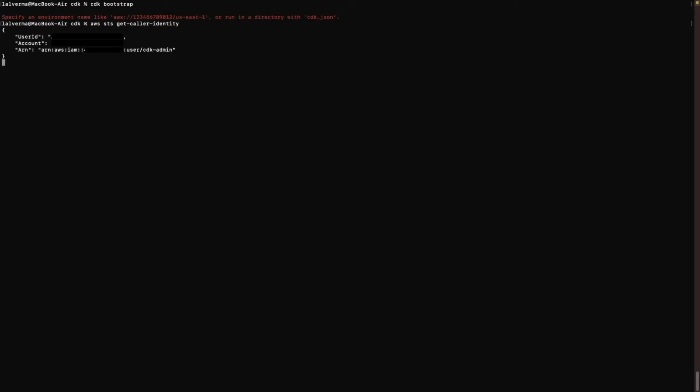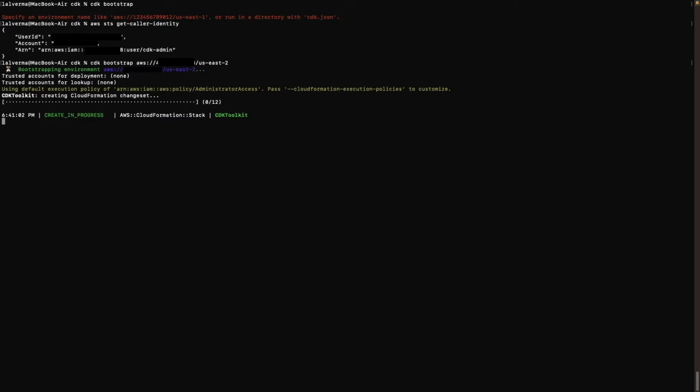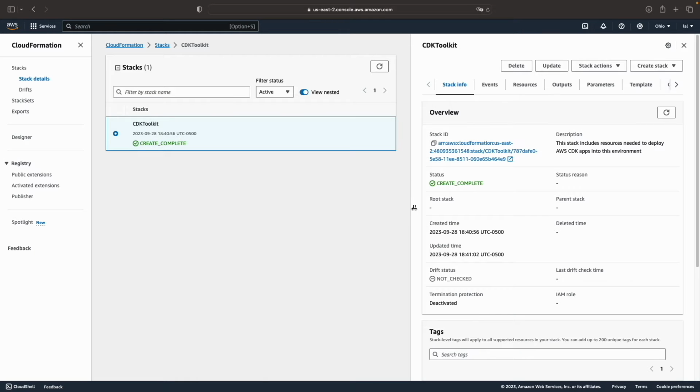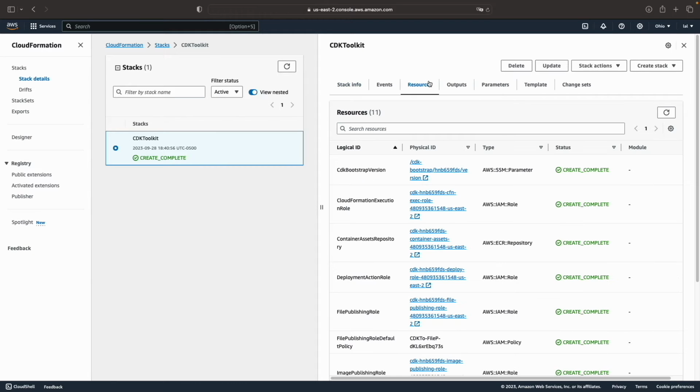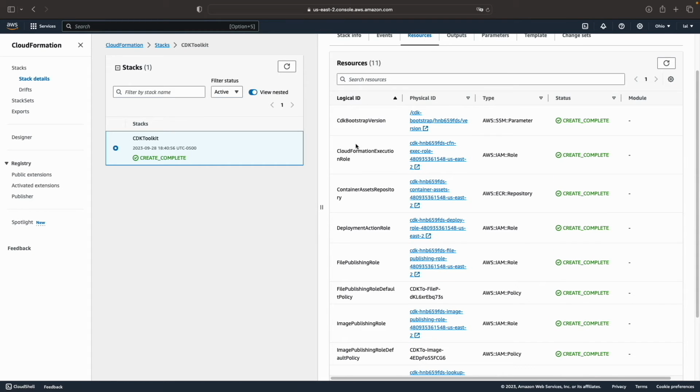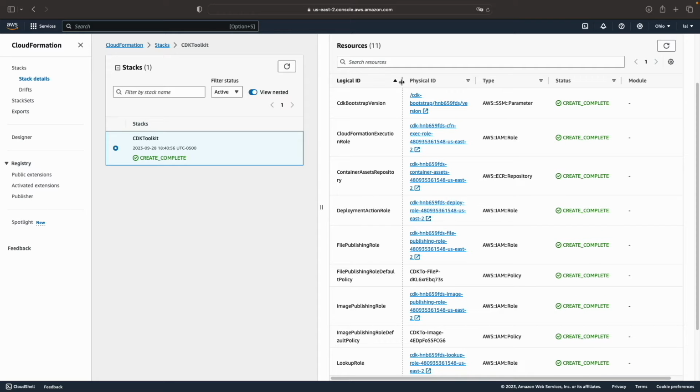Let me copy the account ID and paste it here. I'm using AWS region US East 2. The command has started. This might take a few minutes. Internally, this command has created a CloudFormation stack, which is creating the required resources for CDK. CDK bootstrap is completed now. I would encourage you to look into the AWS CloudFormation console and see what resources it has created as part of the bootstrap process. This consists of the IAM roles, policies, S3 bucket, etc. With this, we have successfully set up the CDK on our local environment.